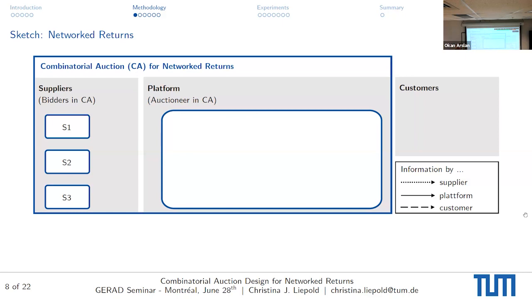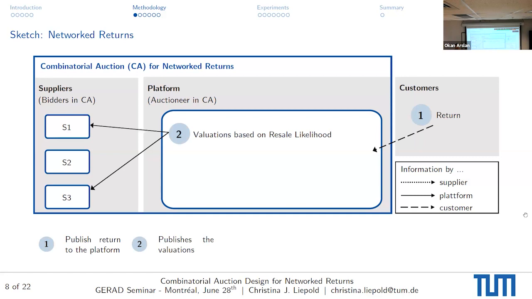As I said, for them, nothing much changes. They publish the return to the platform, and then it's basically the same as usual. However, for the network returns, some different steps occur. First, the platform publishes valuations for this return item based on the likelihood of resale, which they determine based on the global and historical knowledge that they have of retail demands.